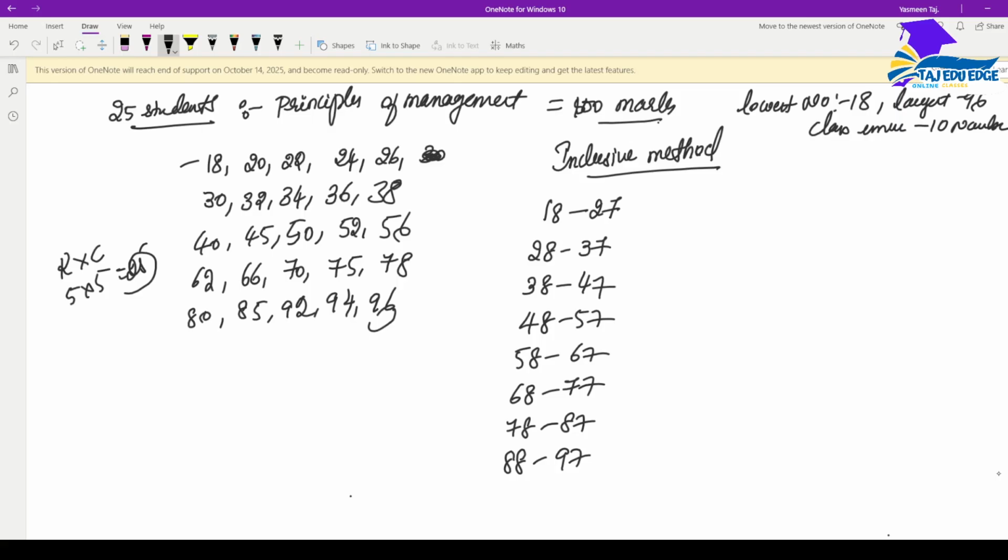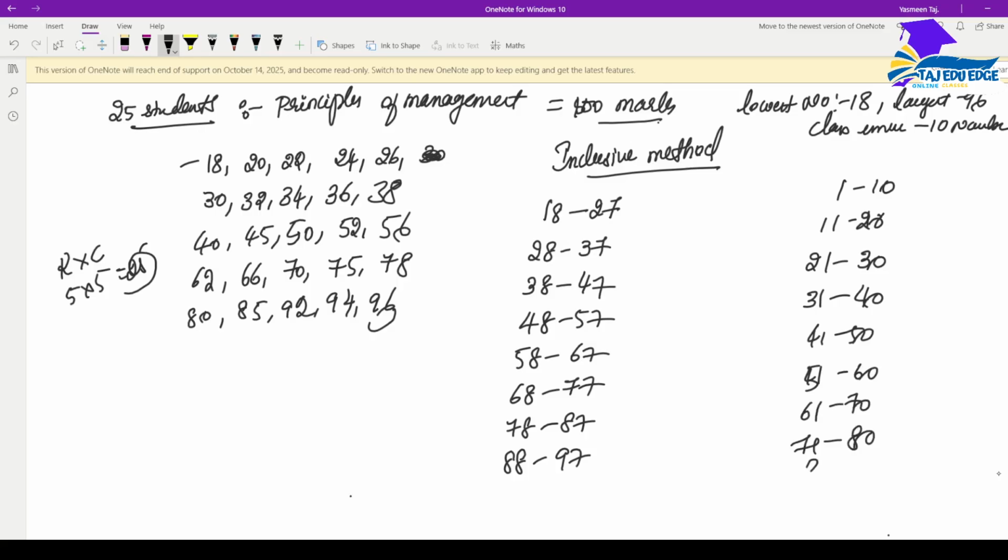You can put it like this, or even you can put like 1 to 10, 11 to 20, 21 to 30, 31 to 40, 41 to 50, 51 to 60, 61 to 70, 71 to 80, 81 to 90, 91 to 100. Now, because we don't have anyone who has scored between 1 to 10, the frequency is 0.